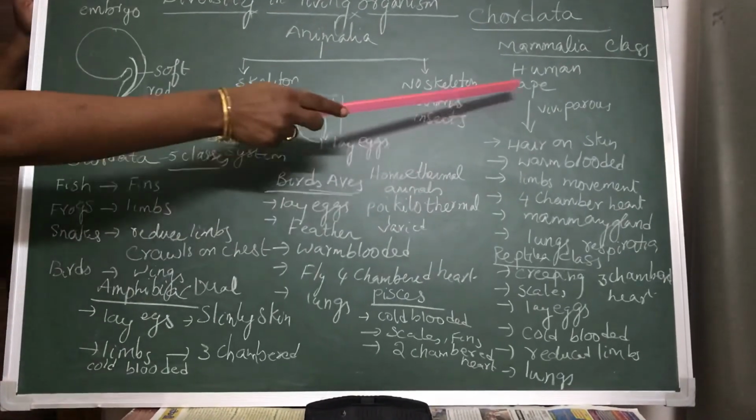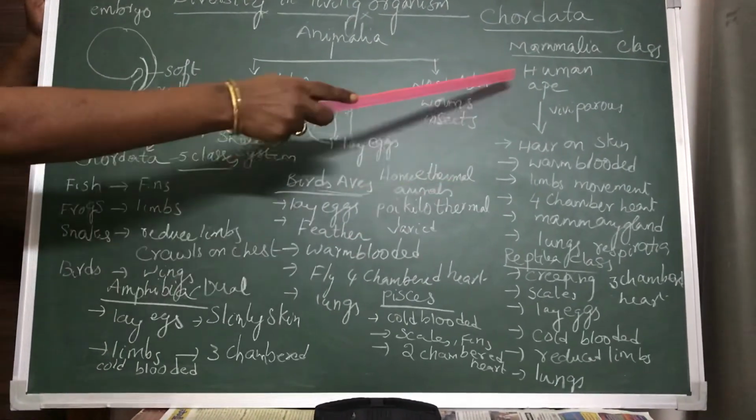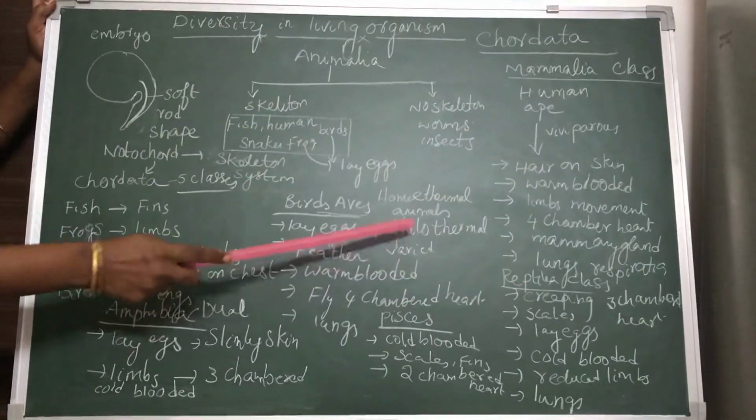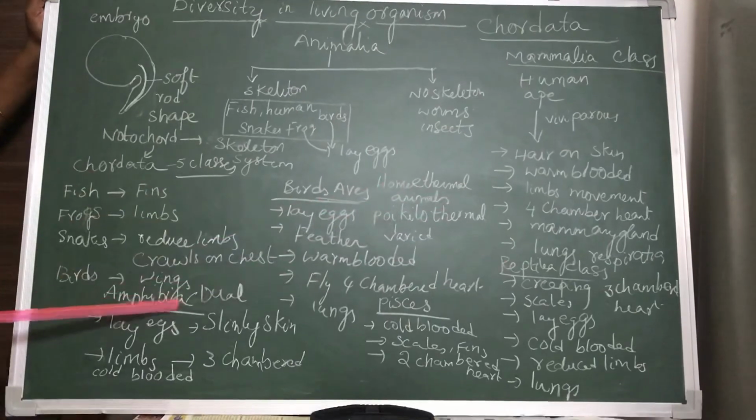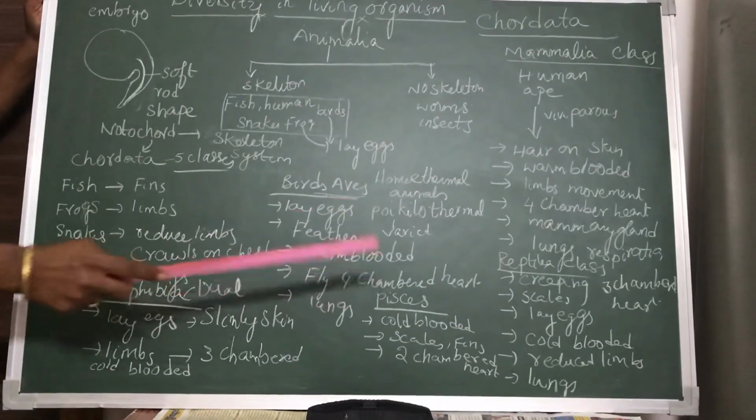The 5 classes are: Mammalia, Aves, Reptilia, Amphibia, and Pisces.